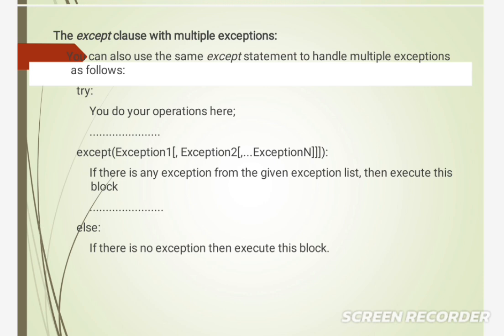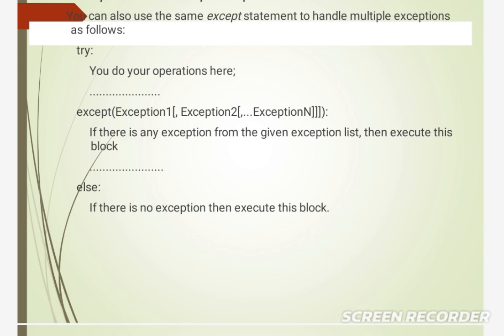Next, the except clause with multiple exceptions. Python allows us to declare multiple exceptions using the same except statement. You can also use the same except statement to handle multiple exceptions as follows: try, except, inside that bracket exception 1, exception 2, and so on. If there is any exception from the given exception list, then execute this block, otherwise the else block is executed.